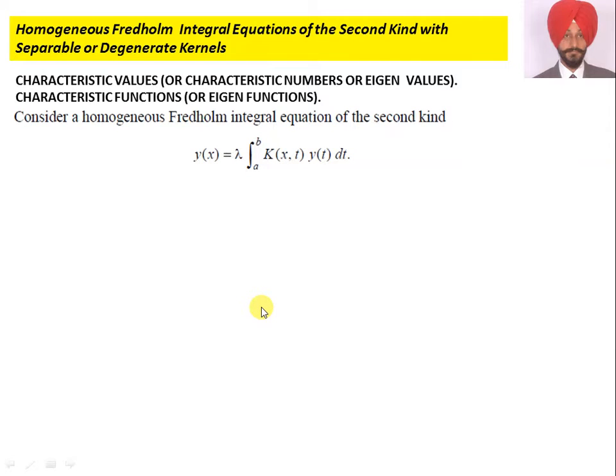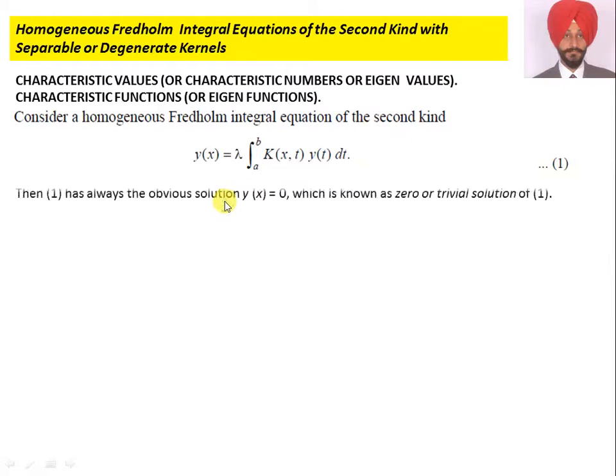Consider a homogeneous Fredholm integral equation of second kind, that is y(x) is equal to lambda integral a to b K(x,t) y(t) dt. Students, be very careful. This K(x,t) is a kernel and here it is a separable or degenerate kernel. This lambda is a parameter. So, now we see what this parameter conveys to us and how we degenerate these kernels. Call it number 1.